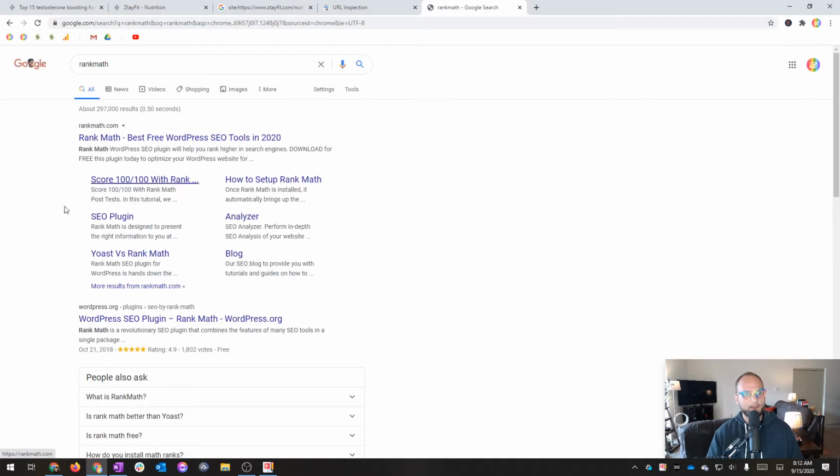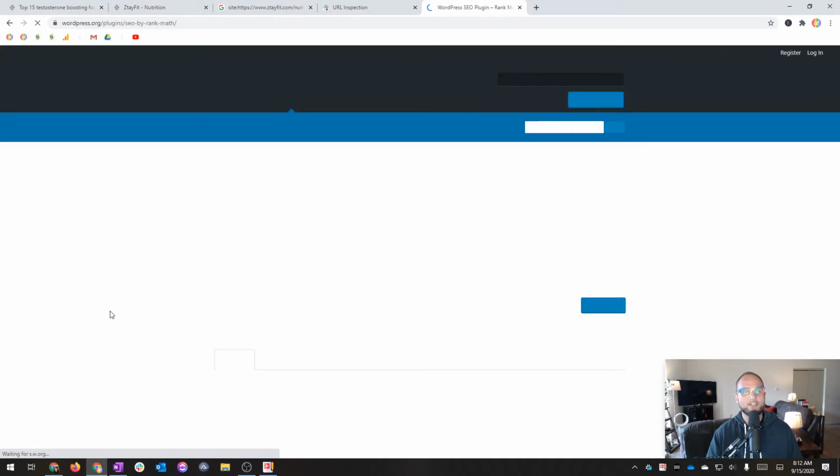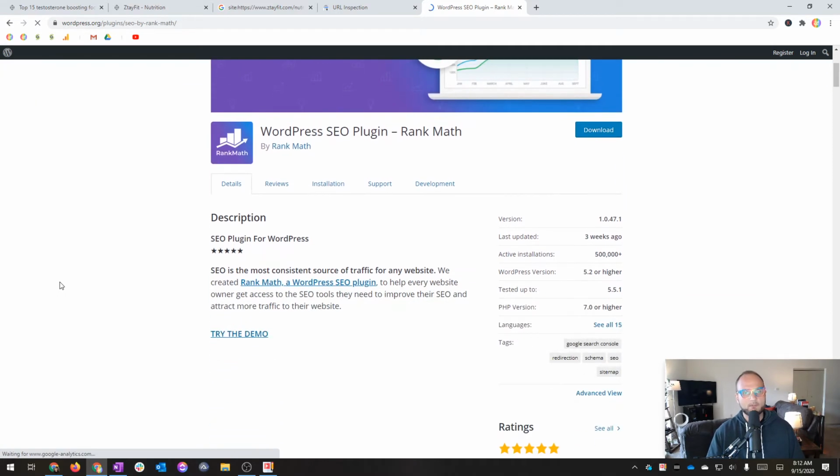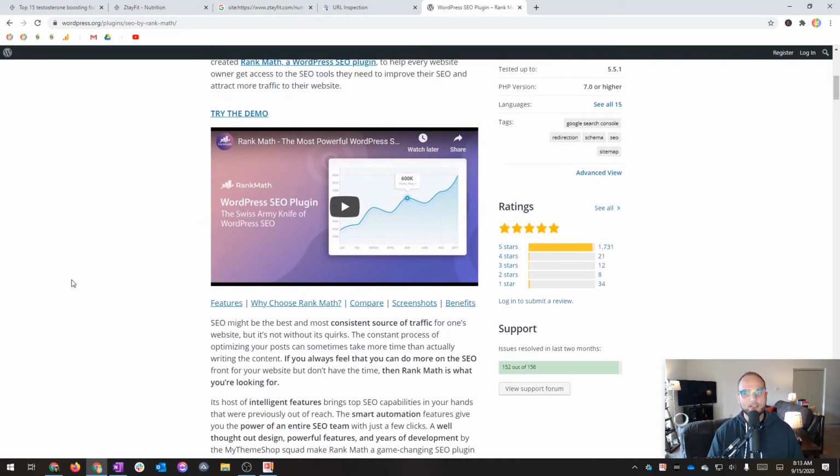Just search for Rank Math. It will come up. It is free. It's phenomenal. I'm very happy with this plugin. They update it constantly. It works incredibly well. So I would install Rank Math and go through their setup steps that will help make sure that your site is properly set up for SEO, for search engine optimization. So that's part of the problem.